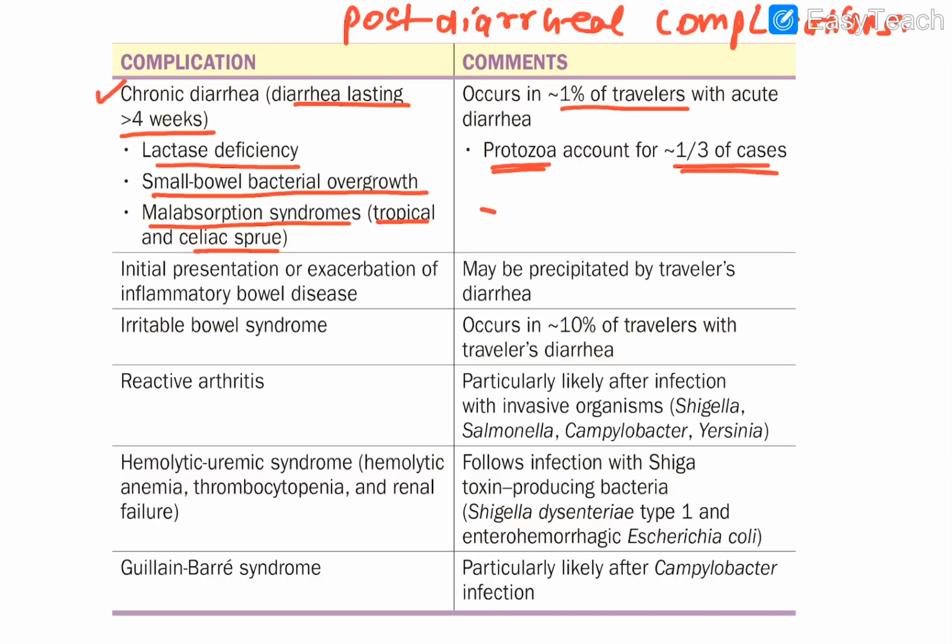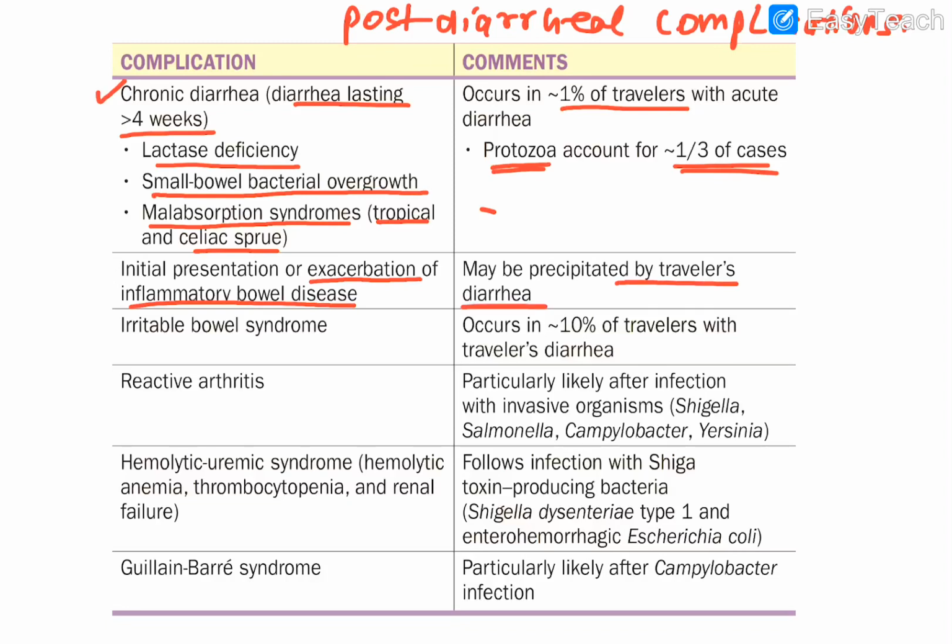Then the second point is exacerbation of inflammatory bowel disease. It means the person was having IBD, and that inflammatory bowel disease is increased. That might be one of the common acute diarrheas, and mostly they associate it with traveler's diarrhea.